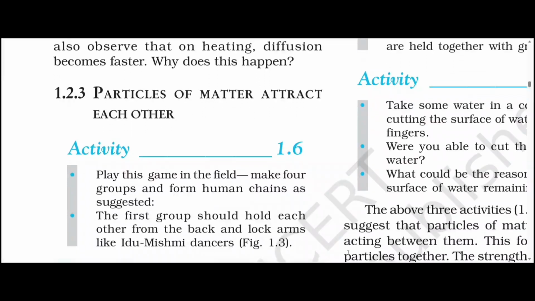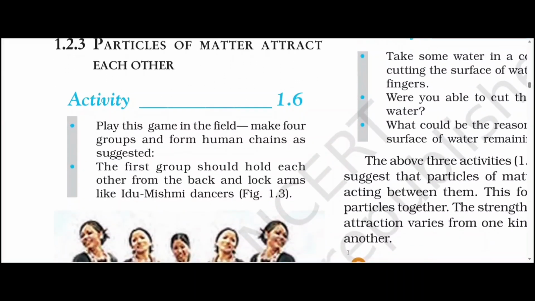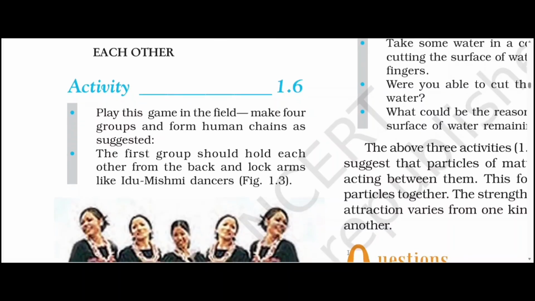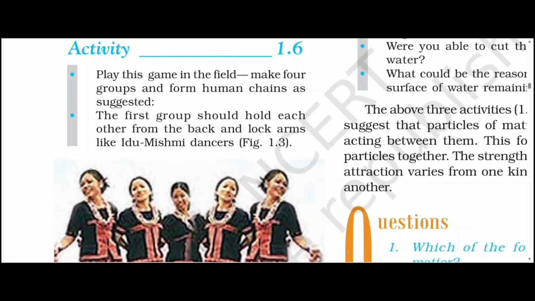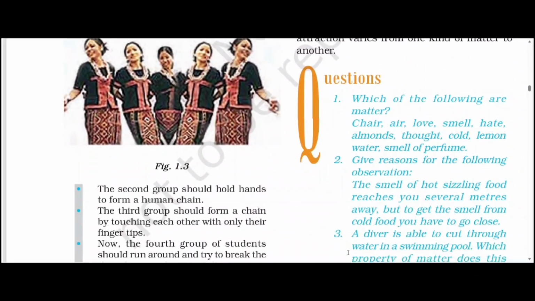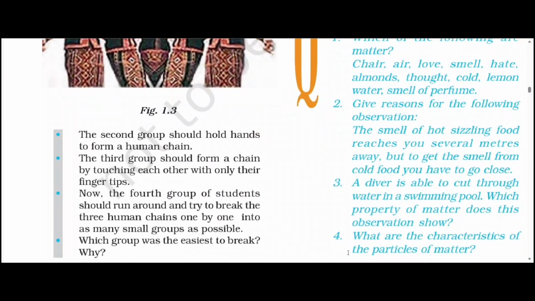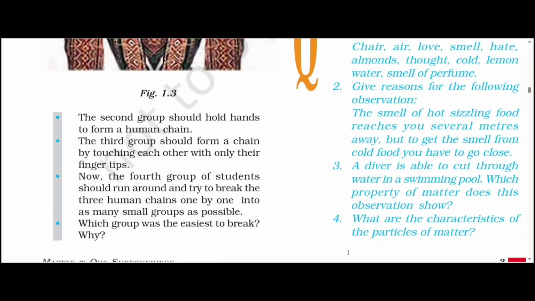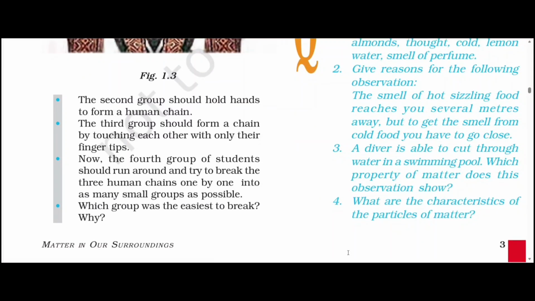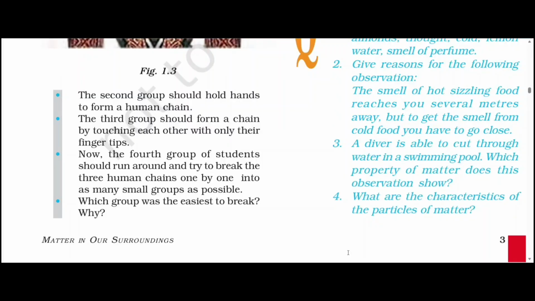Let's start with an activity. Play this game in the field. Make 4 groups and form human chains as suggested. The first group should hold each other from the back and lock arms like Idu Mishmi dancers, as in the figure. The second group should hold hands to form a human chain. The third group should form a chain by touching each other with only their fingertips. Now the fourth group of students should run around and try to break the 3 human chains one by one into as many small groups as possible.